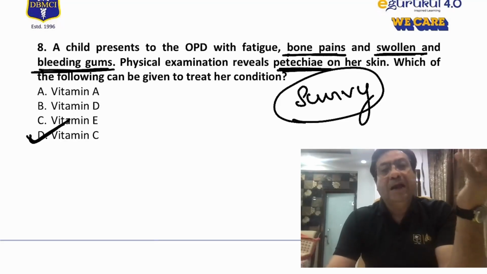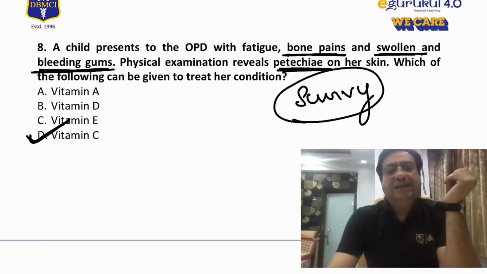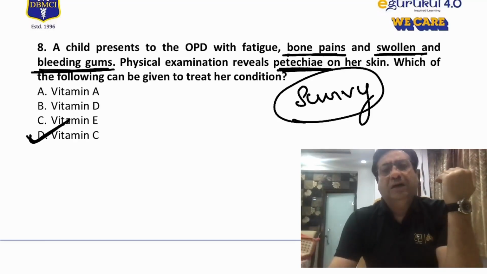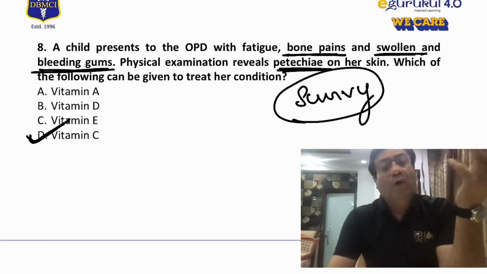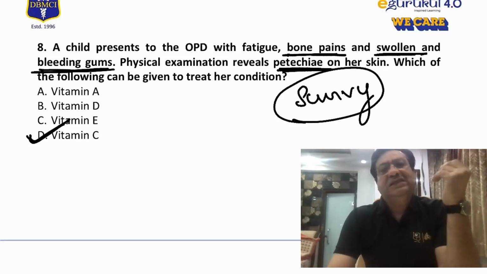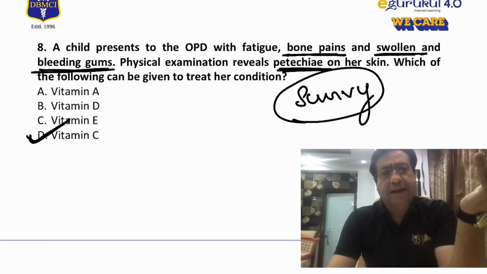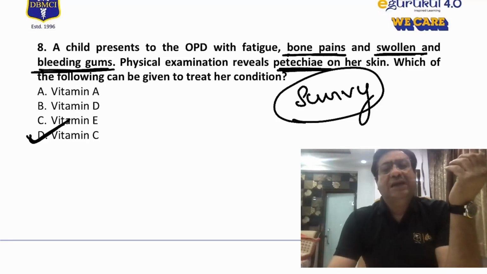So there is often blood which can leak from these blood vessels. That leads to the petechiae, that leads to the swelling. Then bone manifestations. Bone manifestations can include pencil thin cortex. Then bone manifestations can also include subperiosteal hemorrhages.